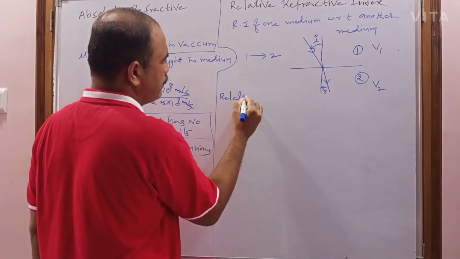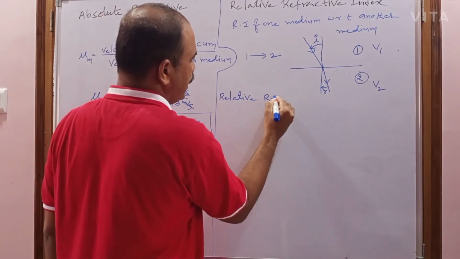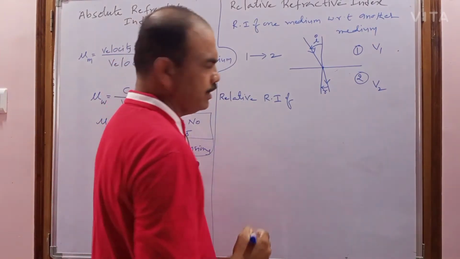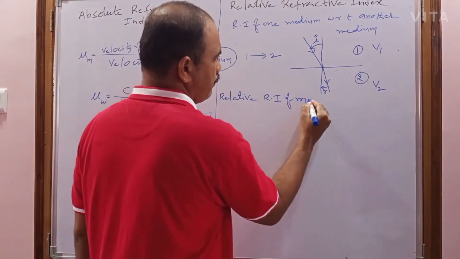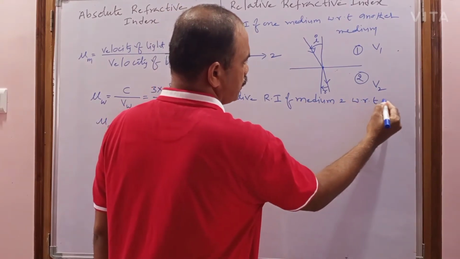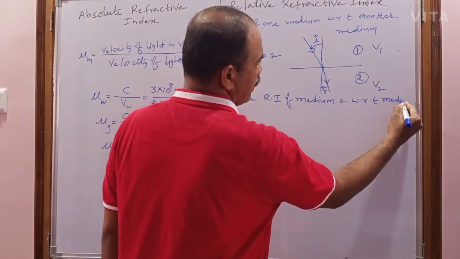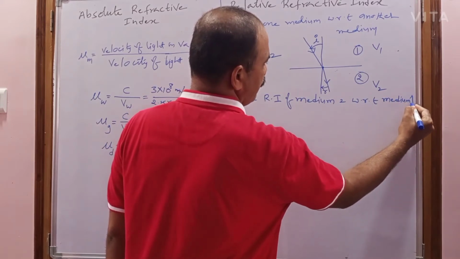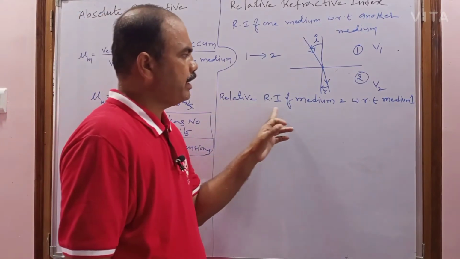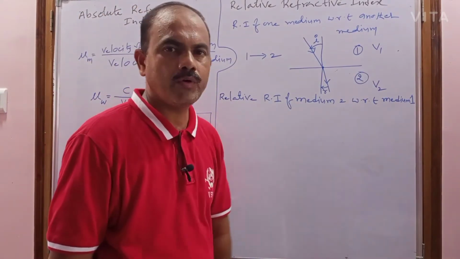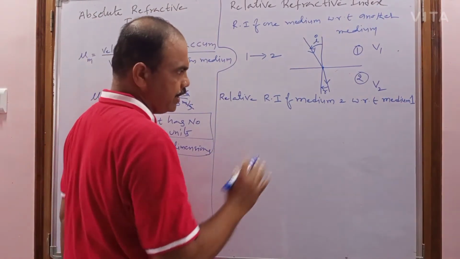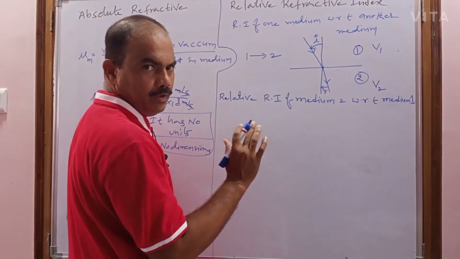What am I going to calculate? Relative refractive index. Relative refractive index of medium 2 with respect to medium 1. With respect to medium 1, I am going to calculate the relative refractive index of medium 2. So that can be written as, very important, how I am writing, you have to remember.